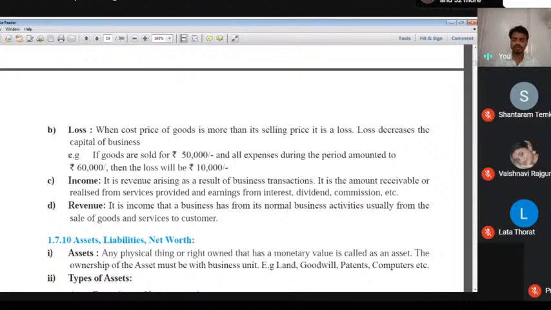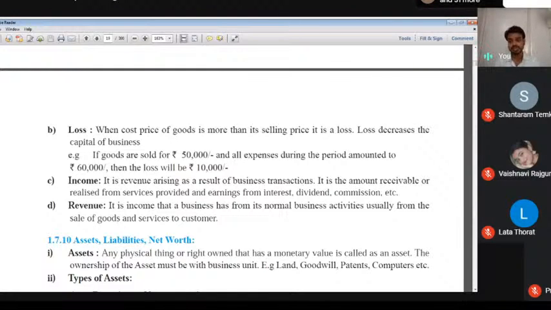The next point, income. It is a revenue arising as a result of a business transaction. It is the amount receivable or realized from service provided and earning from interest, dividend, commission, etc. Income means it is a revenue, when we earn some money. When we think about income, income means interest, dividend, commission.